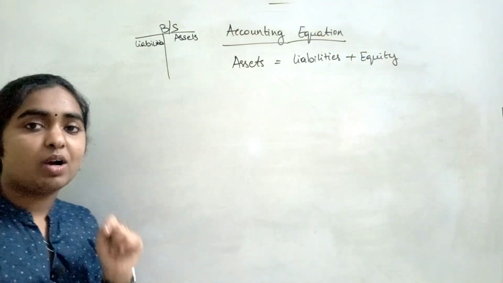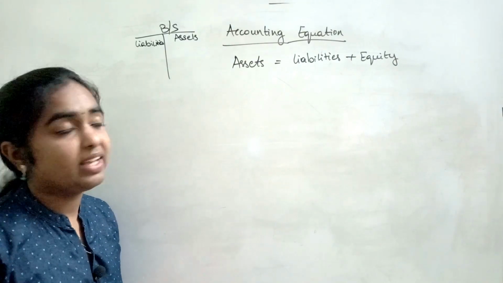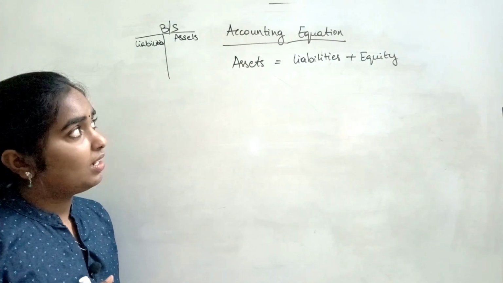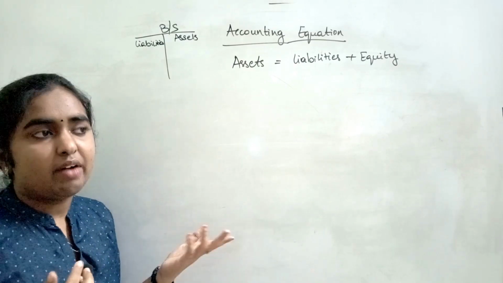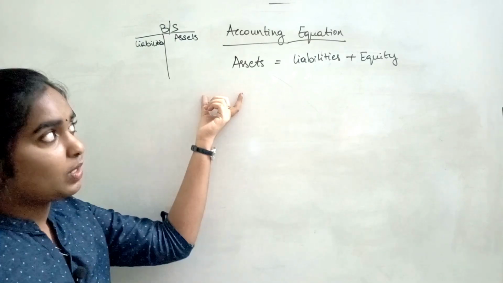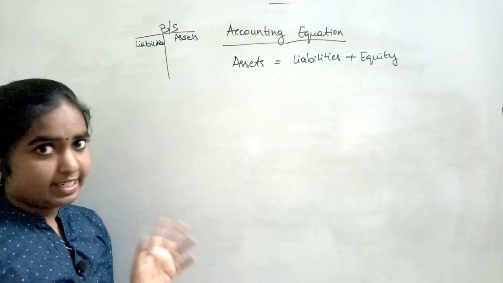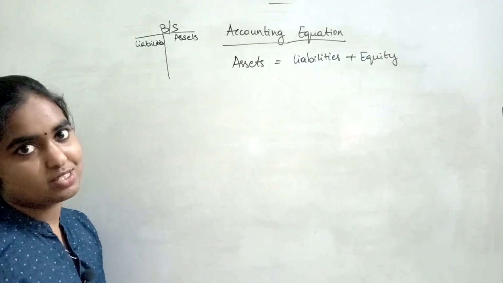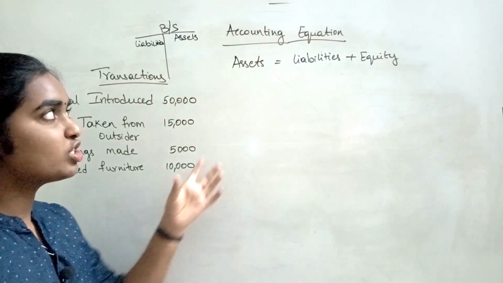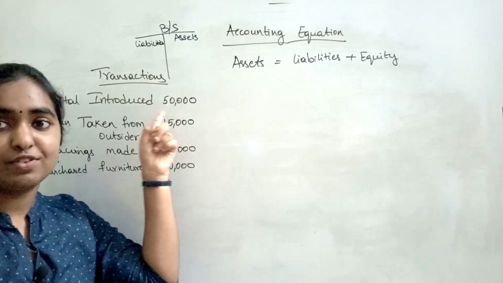Okay. So what this accounting equation says is, this equation will be satisfied when you check at any point of time in a particular financial year. It means that if you check after 1,000 transactions happen in a business, this equation is going to be satisfied. That is, the assets will always be equal to liabilities plus equity. So let's check whether it is exactly true or not by taking 4 transactions as an example. Okay, so the first transaction is capital introduced 50,000.